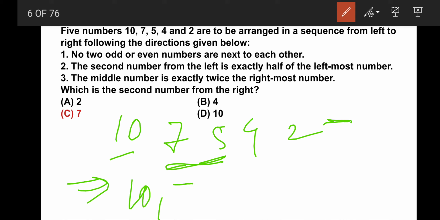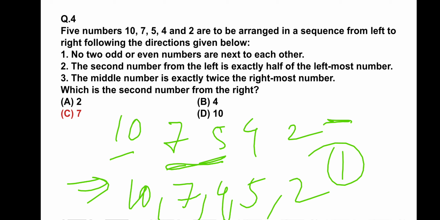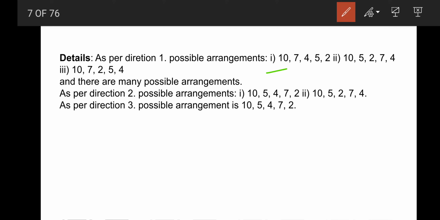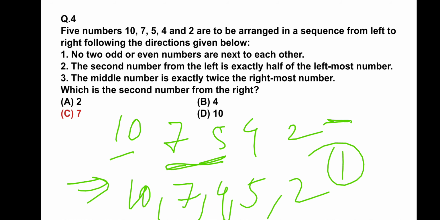10, 7, 4, 5, 2. This is one possible arrangement. Yeah, I know there are many possible arrangements. So you can see this. Sorry, there are three possible arrangements, and as per the directions, I have omitted every single one and found the real answer. But let's take one possible arrangement here for the explanation.